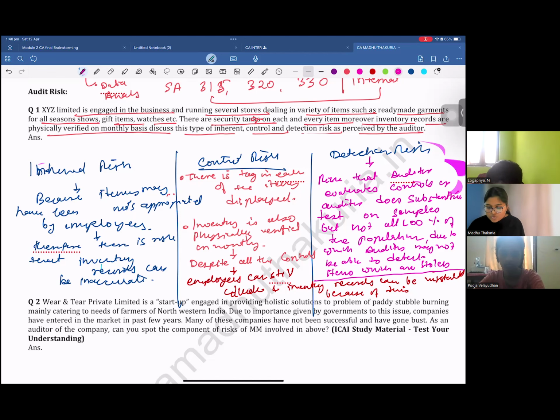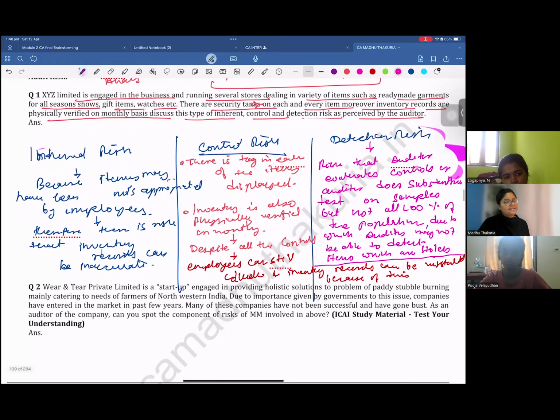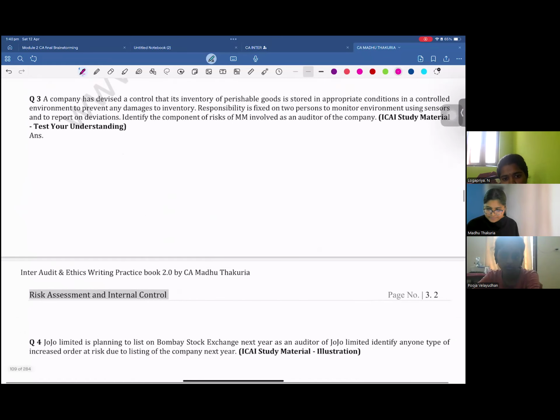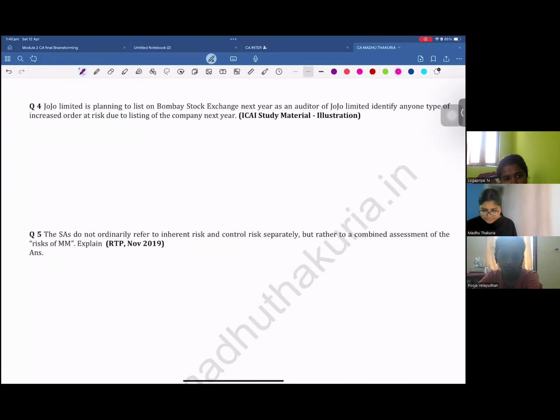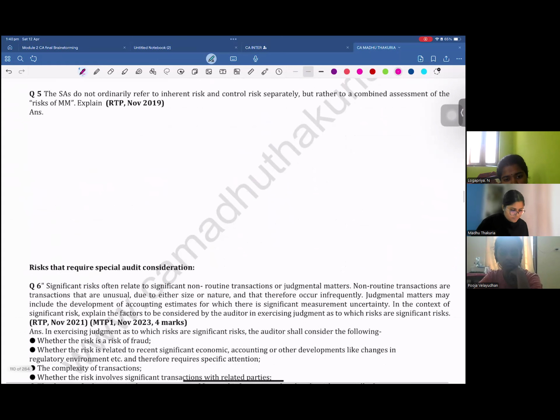Yes. Now, this question was from a case scenario where you had to identify inherent risk, control risk, and detection risk. So you also got the examples from it. Now, I want to do one question. Come to question number 5, guys.